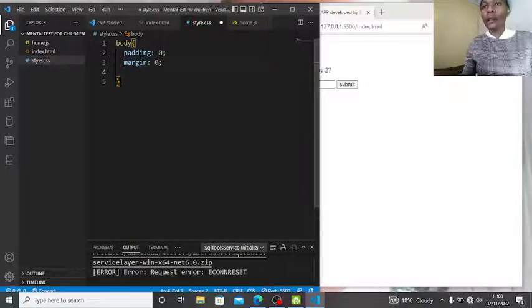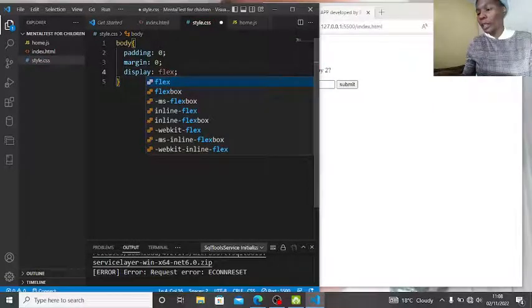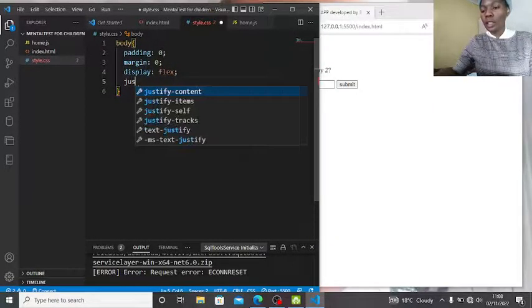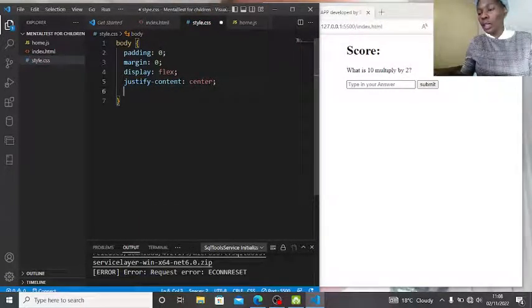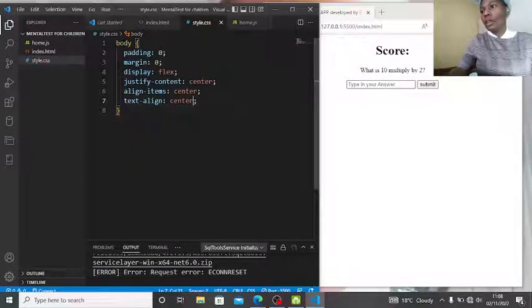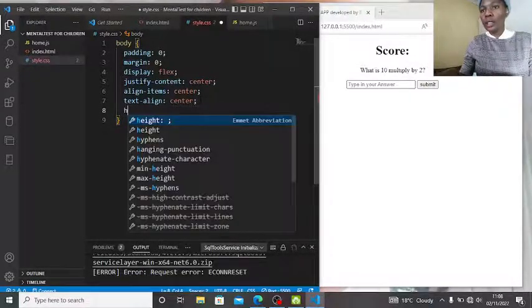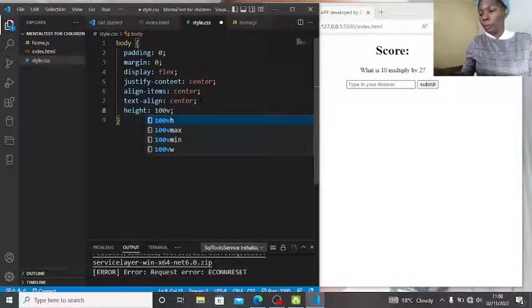Let us display flex so it can be in the middle, and then justify the content to be center, and then align our items center. Let us also text align them so our text can look much better. Okay, good. Let us make it a height so it can be viewed in a better way.